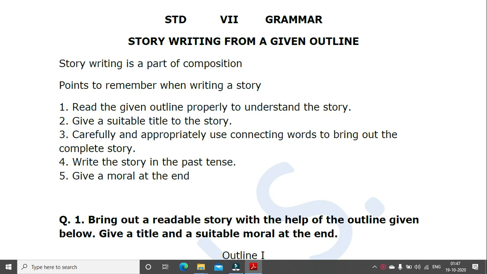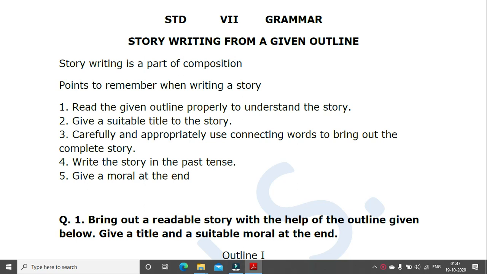Today we are going to do two topics. The first topic which I'll teach you is very easy, that's story writing. And I think you all have done it in the previous class, but I'm not sure. So that's why I will just teach you all since it's part of my portion. Okay. So now this story writing is from a given outline.